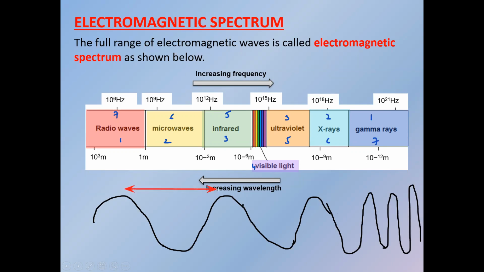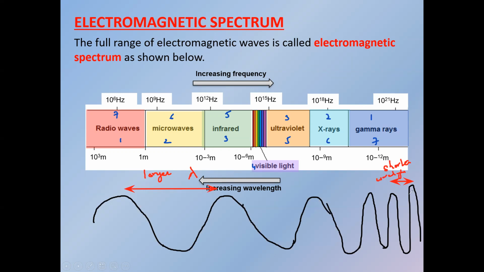So radio waves have a greater distance between crests, and gamma has a shorter distance. Wavelength is denoted by the Greek letter lambda. Shorter wavelength means smaller spacing between the two waves.